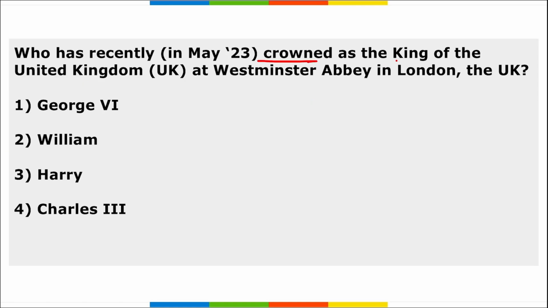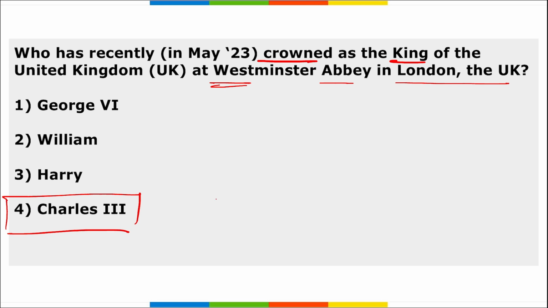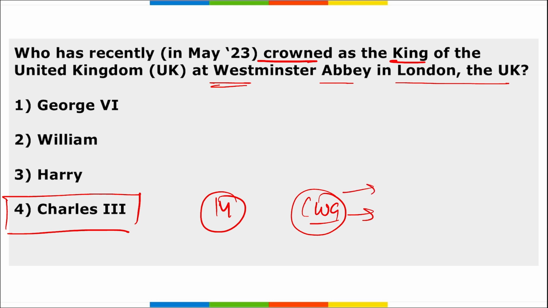Who has recently been crowned as the King of the UK at Westminster Abbey in London, UK? So we know Charles III, right? King Charles III was crowned the King of the UK and sovereign of 14 Commonwealth realms, right? We know the Commonwealth Games are held because these kings ruled over all these nations, and that is the reason we observe Commonwealth Games, and only those countries take part in these games who were ruled by the Britishers. Correct? So King Charles III.